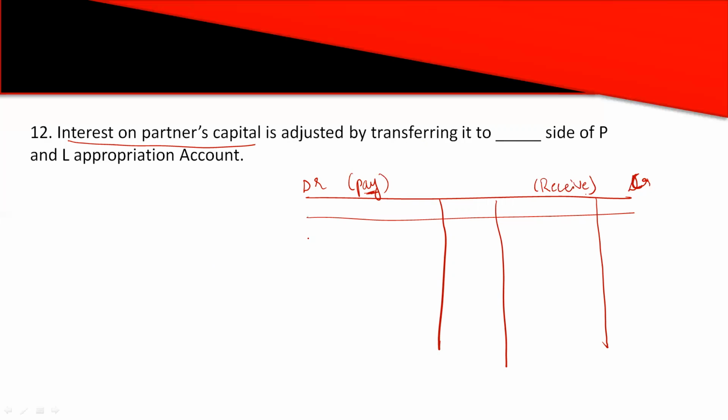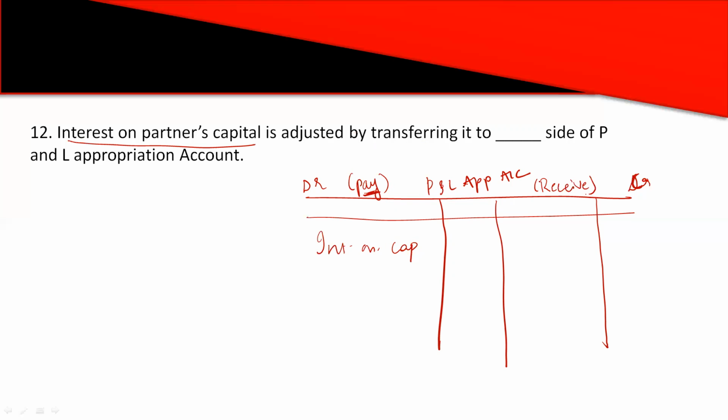So obviously we will adjust it by taking it on the debit side as interest on capital. A certain amount of capital will be given, and the rate of interest will also be given. So we can simply multiply and take interest on capital on the debit side of the P&L appropriation account. You just have to remember that whatever the firm pays to the partners will be taken on the debit side